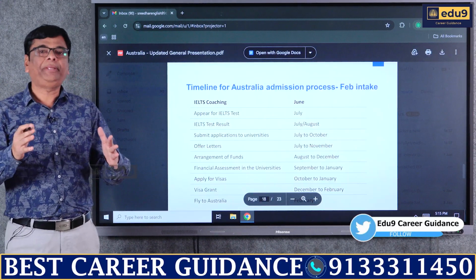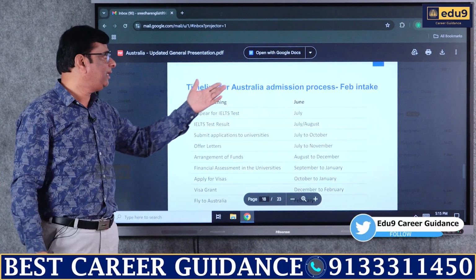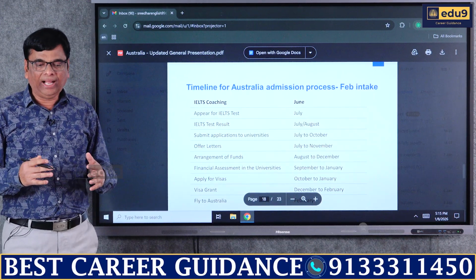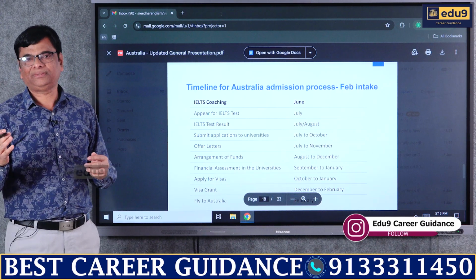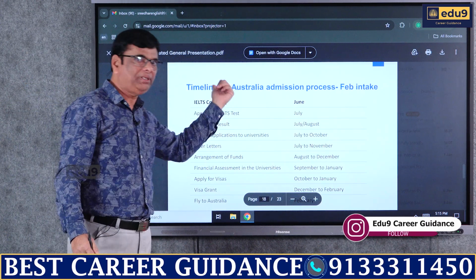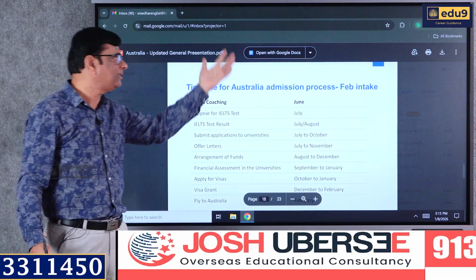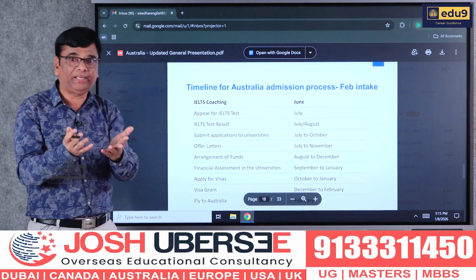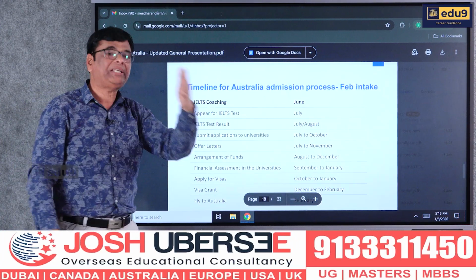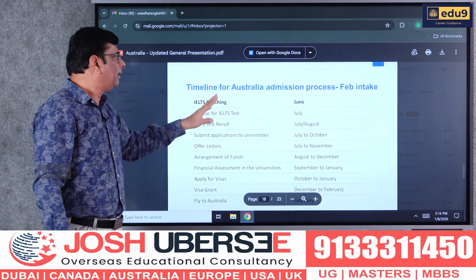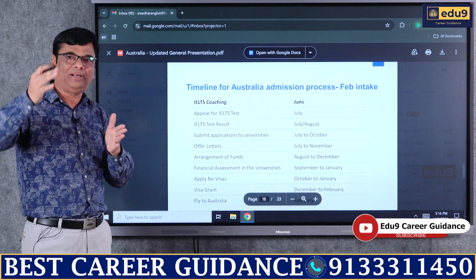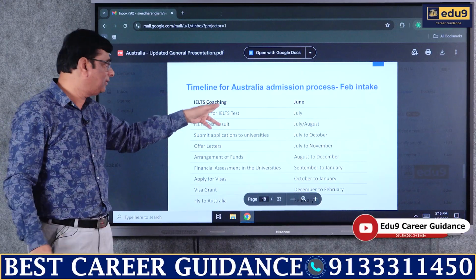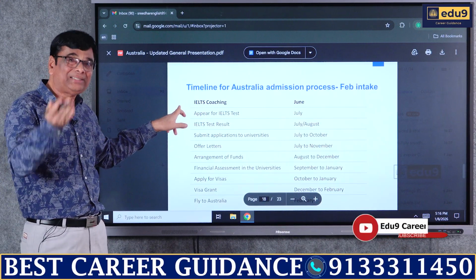Now the next point will be the timeline for the Australia admission process. That means how soon you have to start applying for that particular course. For example, as we already saw in the previous slide, it's February intake. That's the most important intake which we discussed. If it is Feb intake, then when should you start your application process? We said shortlisting of universities should start at least 6 to 8 months ahead.